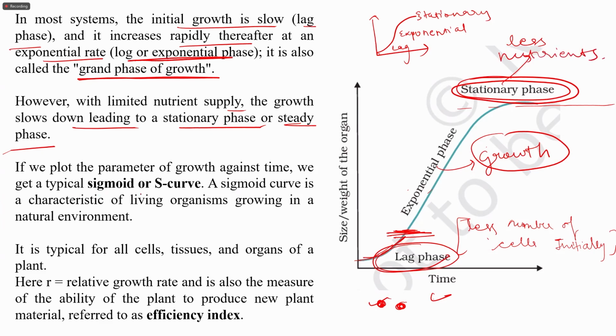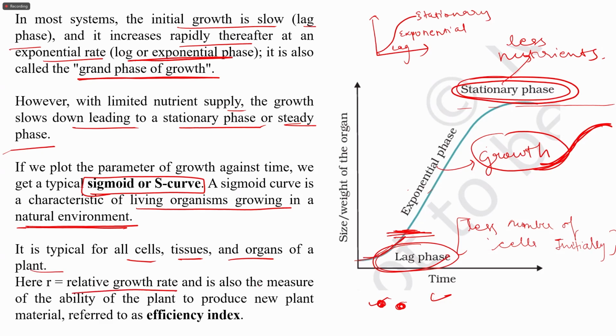Now, if we plot the parameter of growth against time, we will get a typical sigmoid or S-shaped curve. You can see here it is an S-shaped curve. This curve is known as the S-shaped or sigmoidal curve, and it is a characteristic of living organisms growing in a natural environment. It is typical for all cells, tissues, and organs of the plant. Here r is the relative growth rate and is also the measure of the ability of the plant to produce new plant material, and therefore it is referred to as the efficiency index. So r is nothing but the relative growth rate, also referred to as the efficiency index.